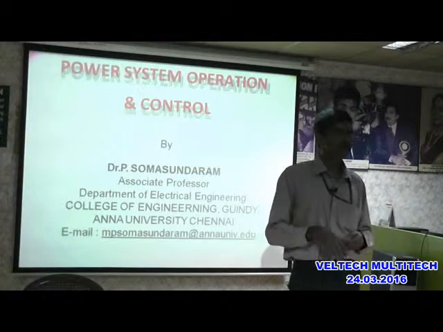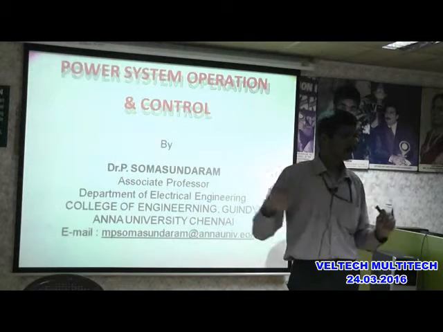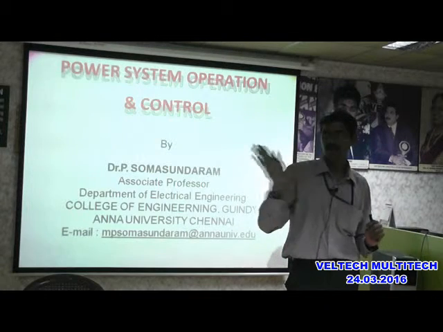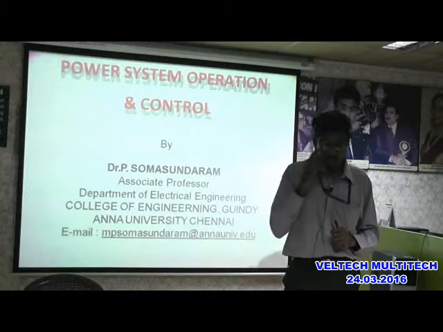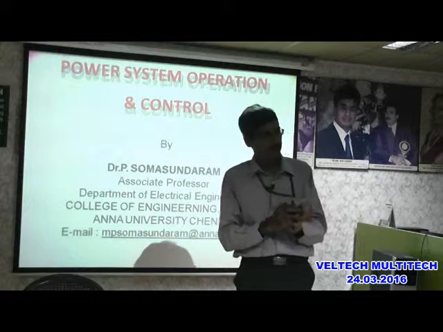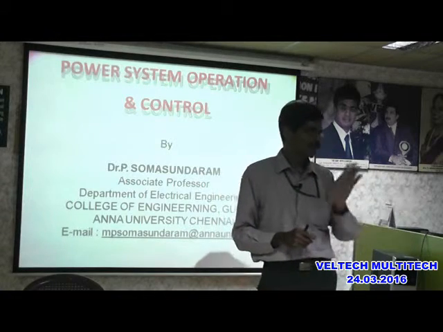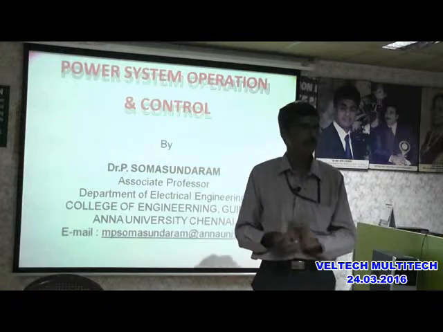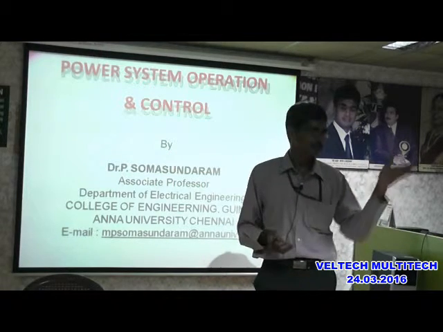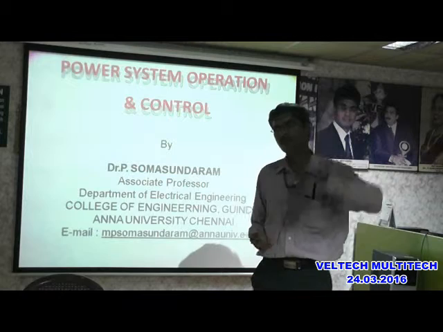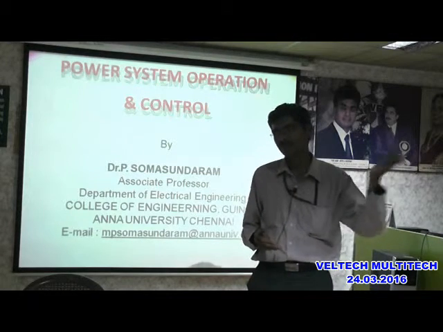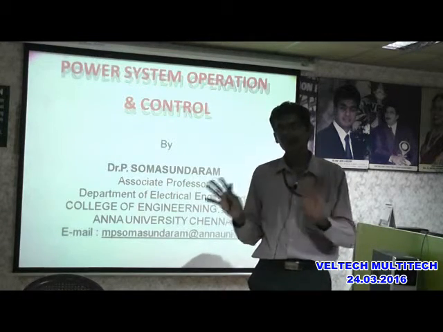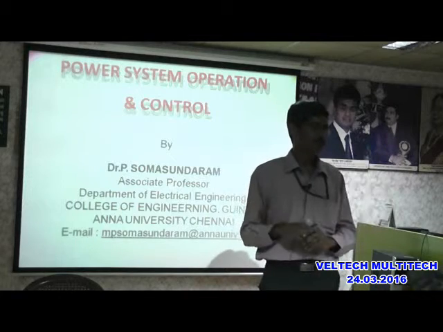If it is a transmission line, no one will control the power flowing through the line. Are you able to follow? Physical structure wise, transmission line and tie line are both the same. But when coming to the operation, normal transmission lines going here and there within our city itself, no one controls the power flowing through that line.